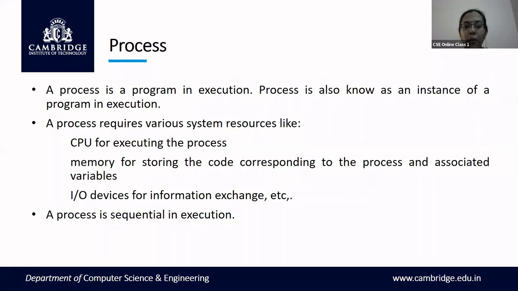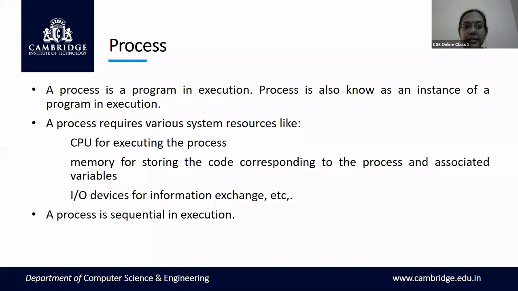Just code itself does not work, because when we are writing a program, we are defining variables, right? So what are all these variables? They are called data variables, and sometimes these variables may be shared also. A process will have a set of instructions called the code. Along with this code, we need data that supports the execution of this process. So memory is used for storing the code, that is the program, as well as the data that is required for executing the process. That becomes the second system resource.